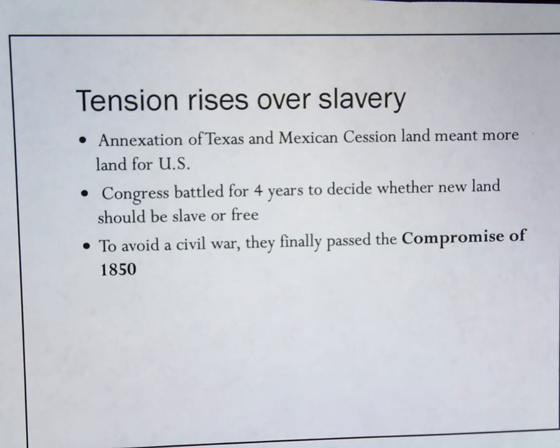The U.S. was excited by the new land gained through the annexation of Texas and the Mexican cession, but now it has a problem because it has to decide whether those new states are going to be free states or slave states. Congress battles for 4 years before finally deciding on the solution to this problem, the solution being popular sovereignty. We'll look at that on the next slide. But basically, Congress is scared of a civil war, which is a war that happens within a country, and so they decide on a compromise in order to avoid the war. This compromise is known as the Compromise of 1850.